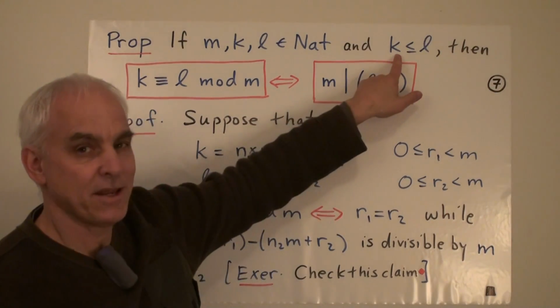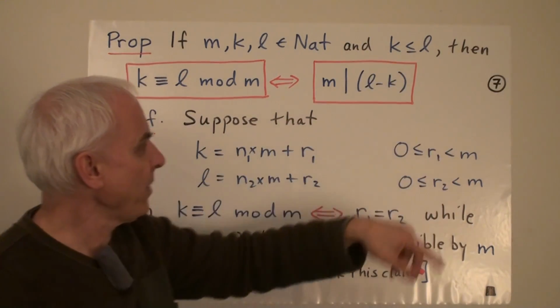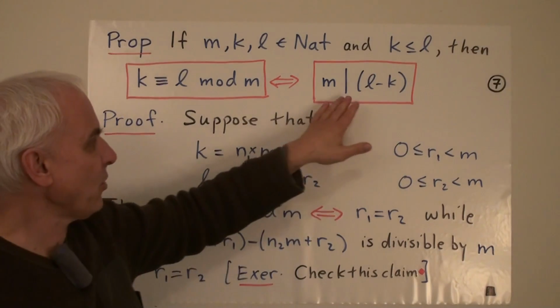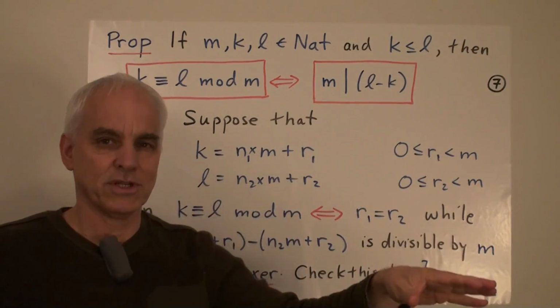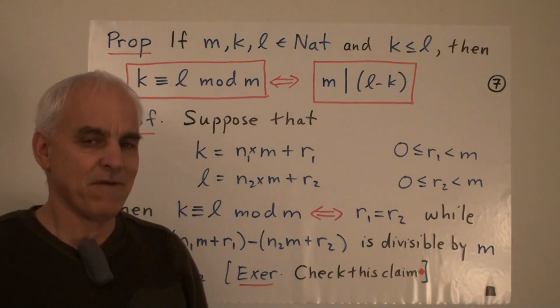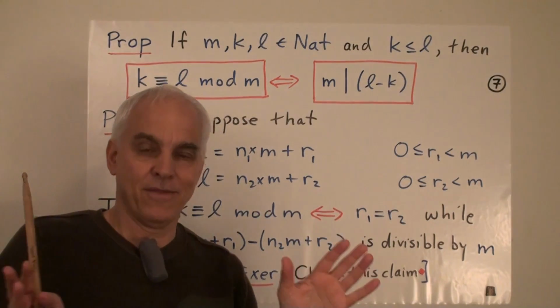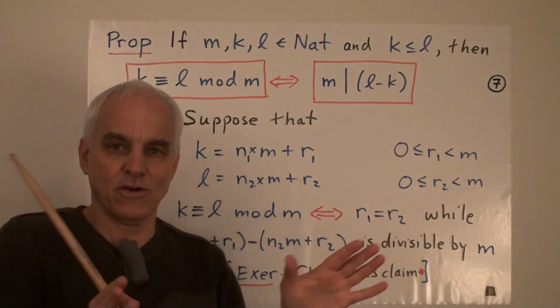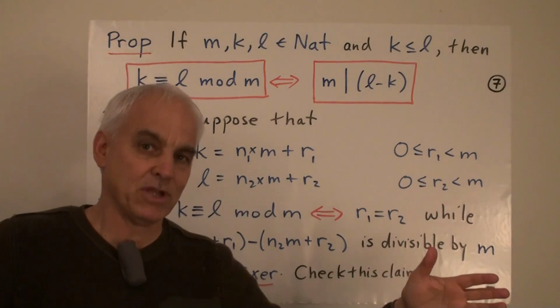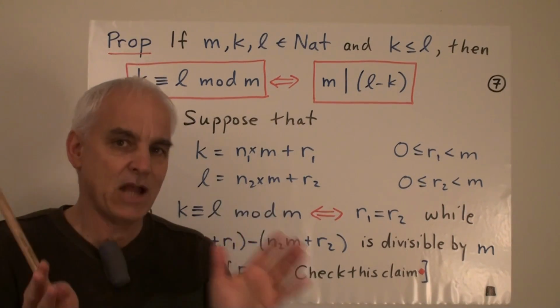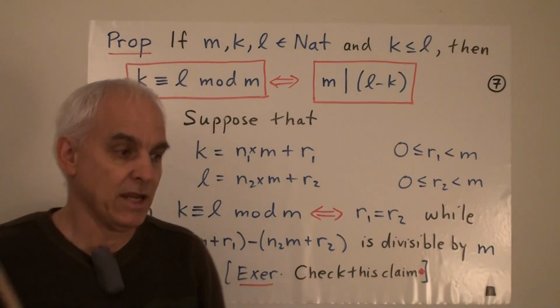And why do I insist that k is less than or equal to l here? Well, it's just so that we're still working in the realm of natural numbers. I haven't really defined things for integers yet. In fact, strictly speaking, this is really independent of having an arithmetic for integers. It's just a natural number arithmetic. That's all we need here.